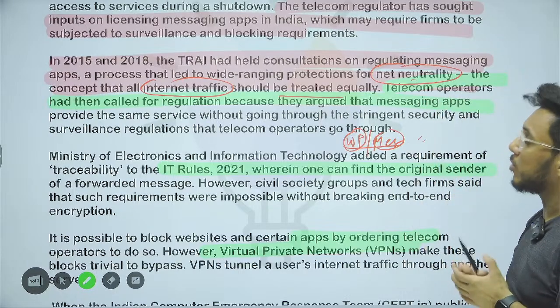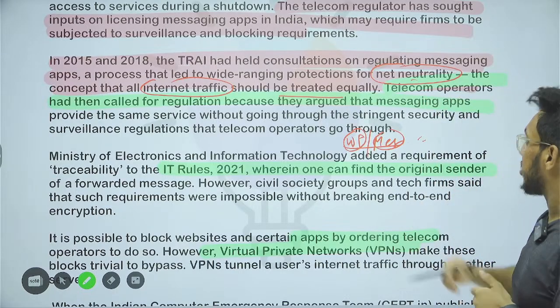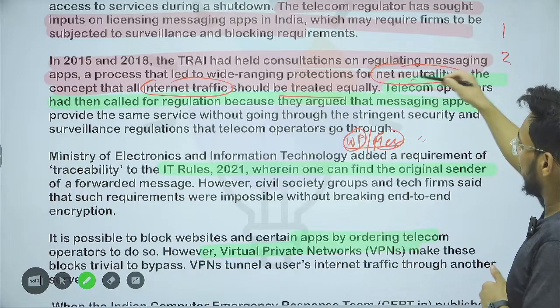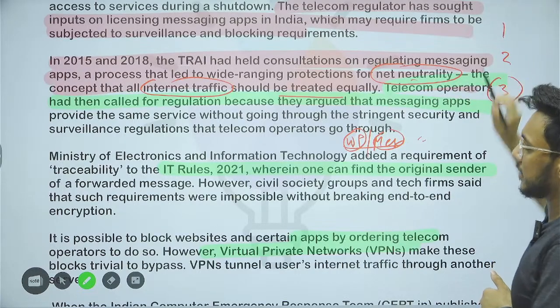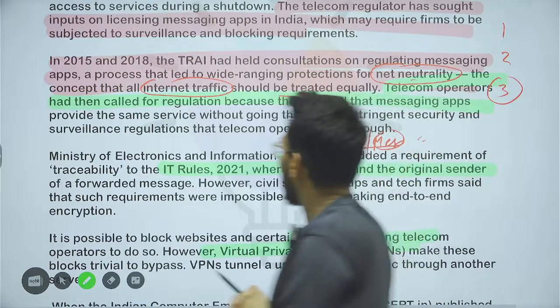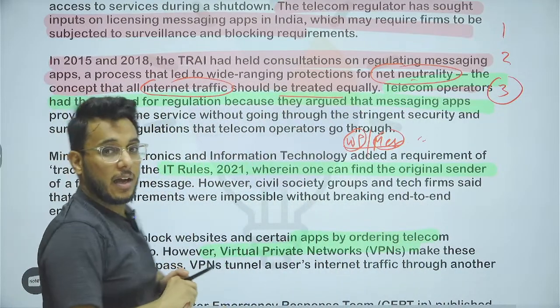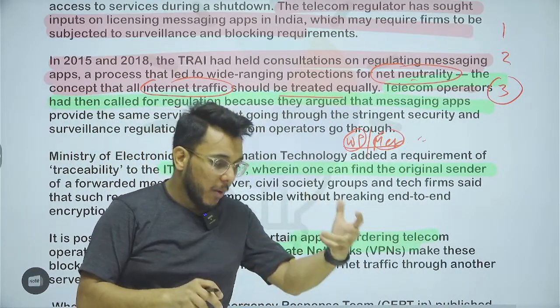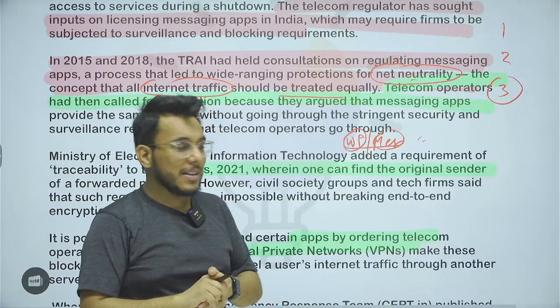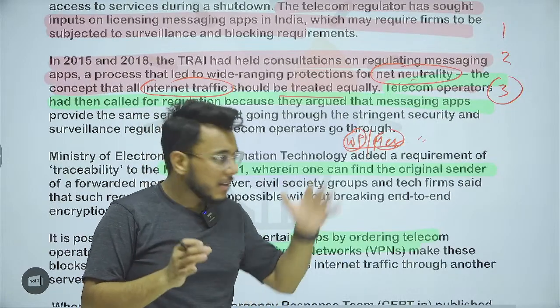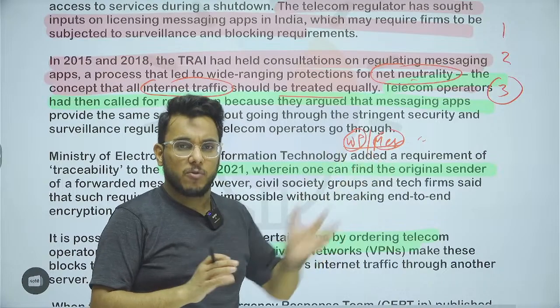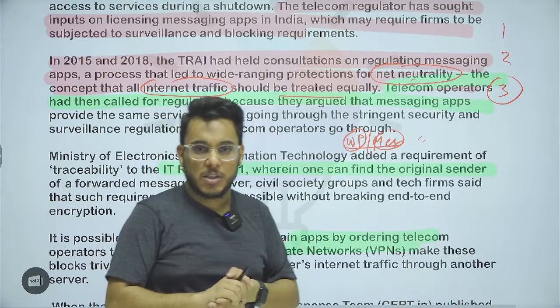On that particular thing also, TRAI is holding a consultation. Fine. So that is one, this is two, and the third development that has come here is that TRAI has also put forward the viewpoint that we should require these messaging platforms such as WhatsApp to take a license. Now you see this particular thing.